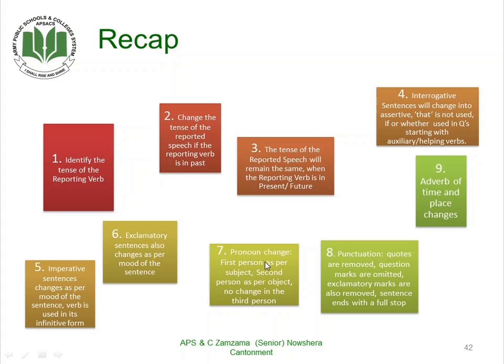Pronoun changes: the first person changes as per subject, the second person changes as per object, and there is no change in the third person. Punctuation: quotes are removed, question marks are omitted, exclamation marks are also removed, and the sentence ends with a full stop.